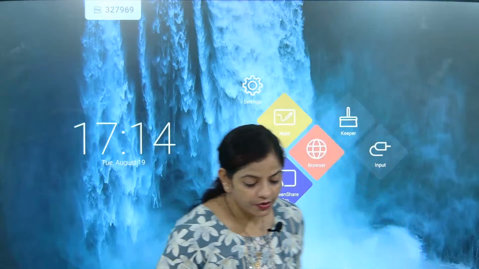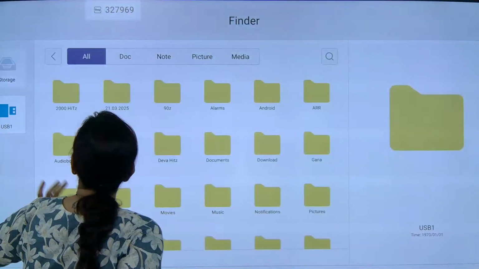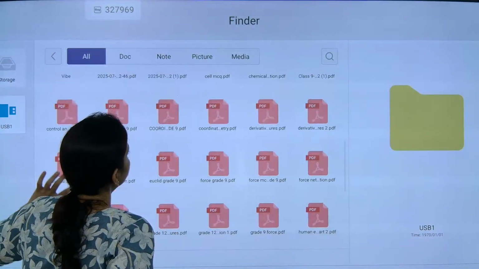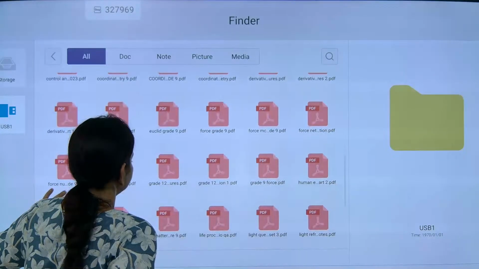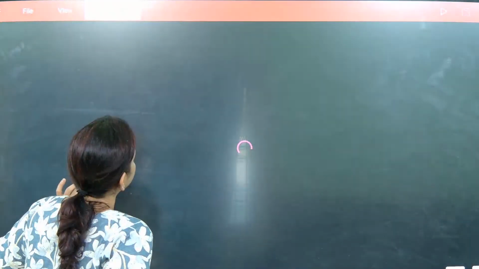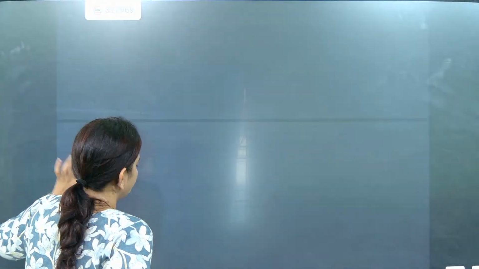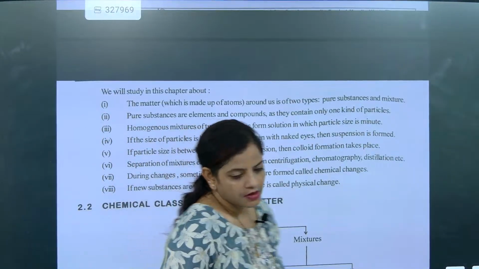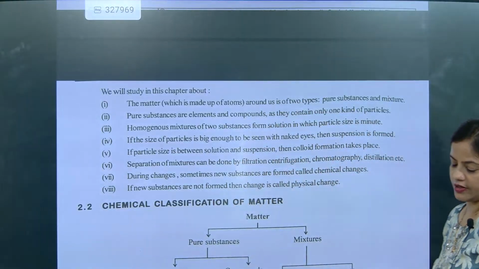Now look here. Today we are going to start a new chapter, and that new chapter is chemistry. In that chemistry, what we are going to study is matter around us, pure. So in this part, we are going to first study about matter.